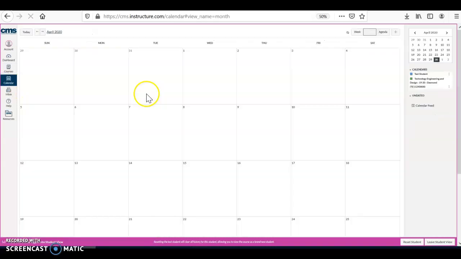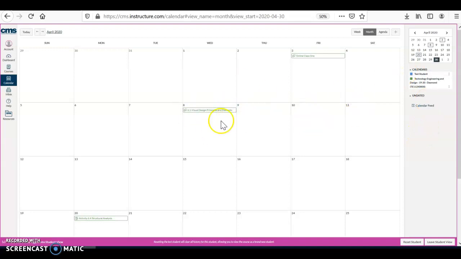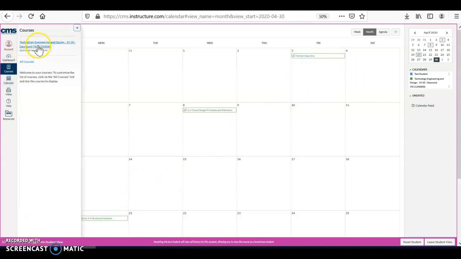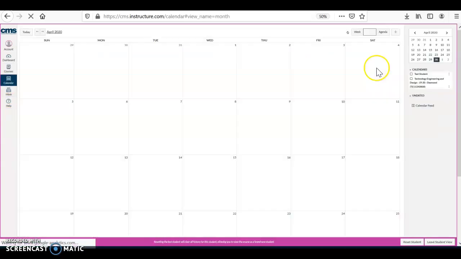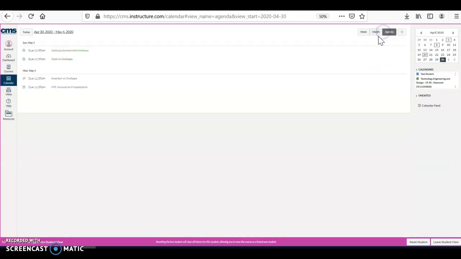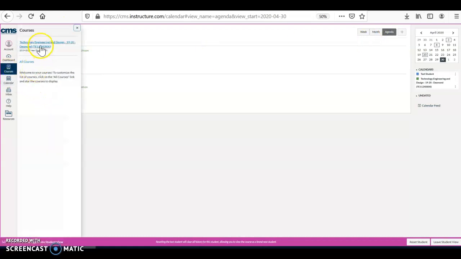One is calendar. A lot of you guys are not taking advantage of this. This will be color coded for all of your classes. So even if you're in my other class, this will be a different color. But if you're curious about due dates, calendar is something that is very helpful. It'll organize everything for you. And really, I use the agenda quite a bit. I think that's very, very helpful. Just throwing that out there.